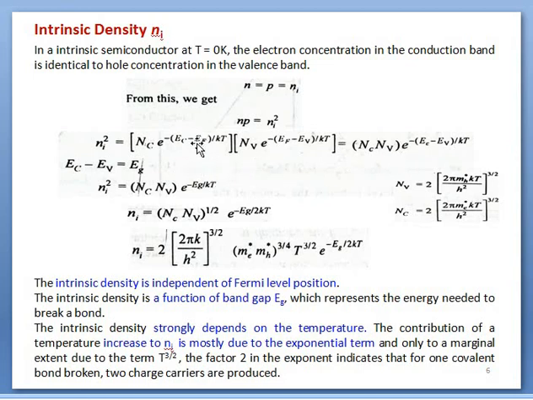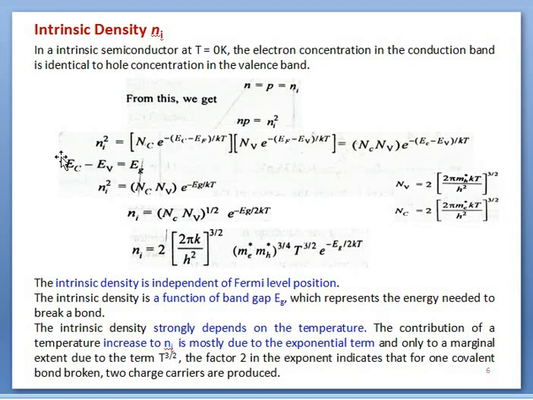This EF will be cancelled: minus EF is here and plus EF is here, so these two terms cancel, and we have minus EC minus EV. So Ni squared equals NC NV e exponential of minus (EC minus EV) upon kT.